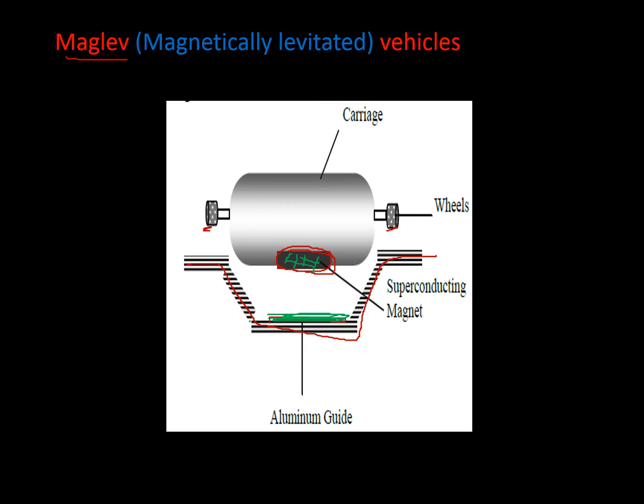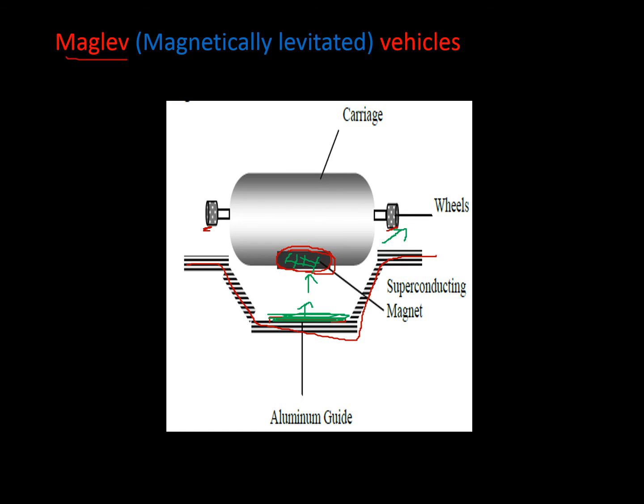So instead of just applying a simple magnetic field, we apply a magnetic wave. This traveling wave will push the superconducting magnet, and hence the carriage will be propelled.